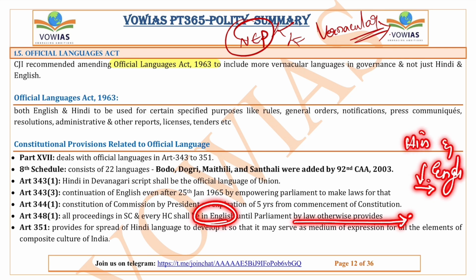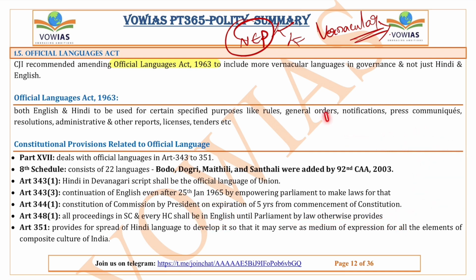So as we spoke already, if only Hindi and English are followed, then local people or people in the backward regions will face difficulties. They cannot reach or they cannot get any accurate information. This will be the major drawback.